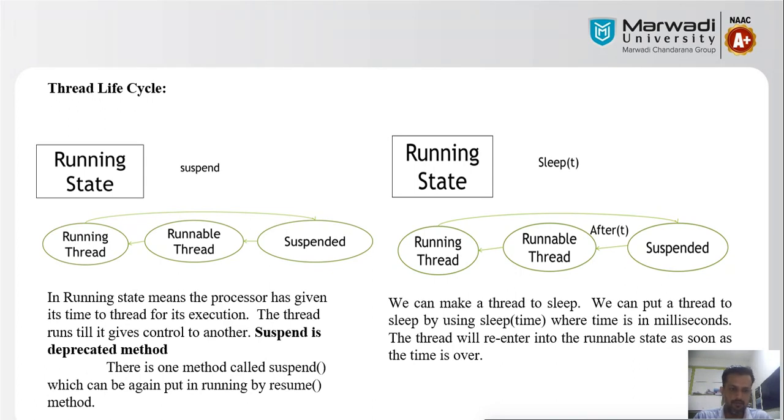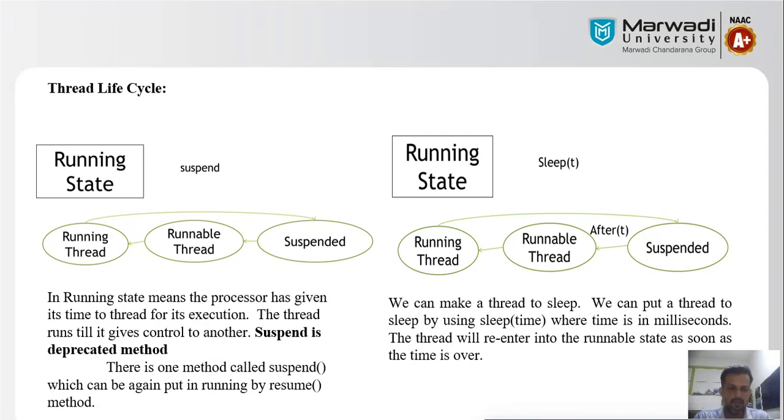The thread runs until it gives control to another. That means until the thread transfers its control to another thread, it will continuously execute its task. Once a particular thread transfers its control to another, the previous thread has completed its task.